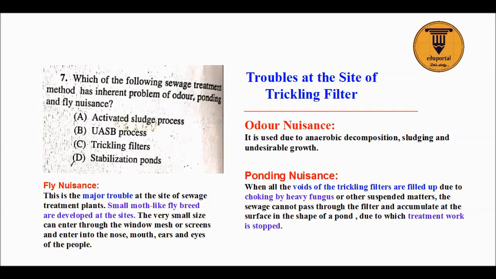Now the next question is troubles at the site of trickling filter. Which of the following sewage treatment methods has inherent problem of odor, ponding and fly nuisance? In environment engineering, if you have read the trickling filter properly, you will find these three things very easily: odor nuisance, ponding nuisance and fly nuisance. Odor nuisance is due to anaerobic decomposition. Ponding nuisance is due to the voids of the trickling filter being filled up and choked by heavy fungus or suspended matter.